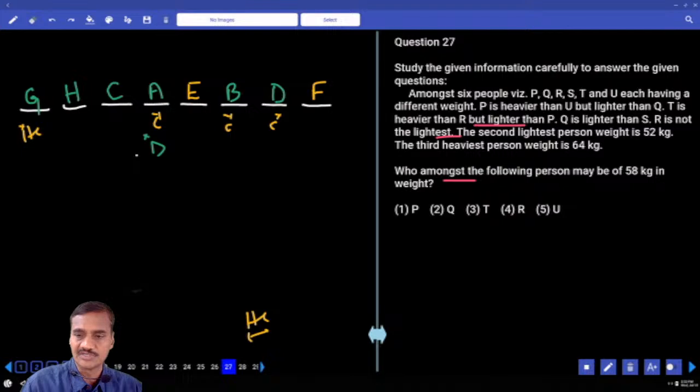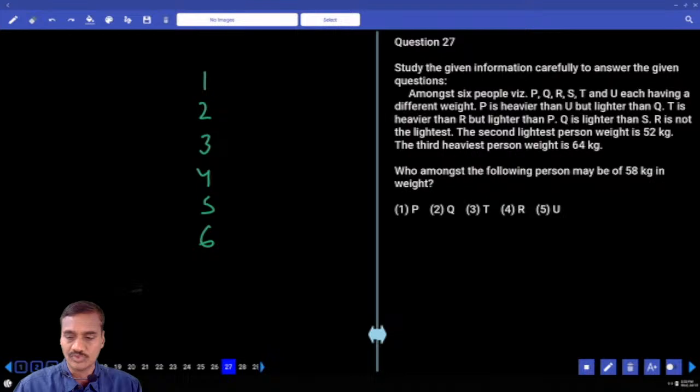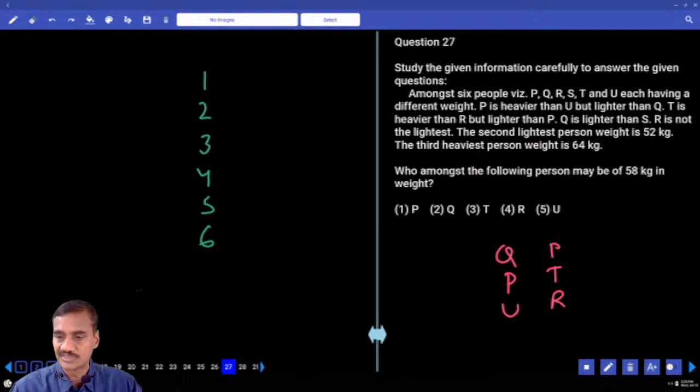Then the next one, 27 onwards. In this question number 27, among 6 persons of different weight, 1, 2, 3, 4, 5, 6: P is heavier than U but lighter than Q. And T is heavier than R but lighter than P. And Q is lighter than S. R is not the lightest.